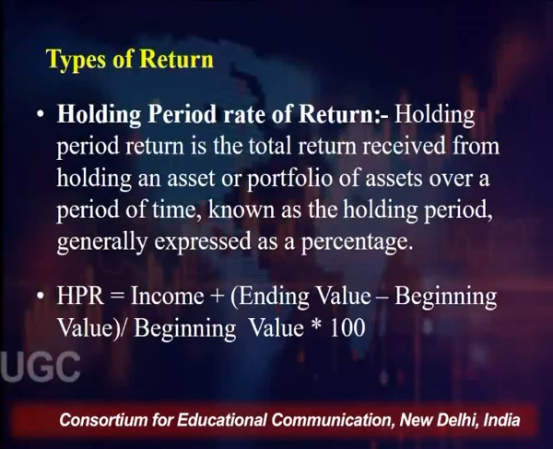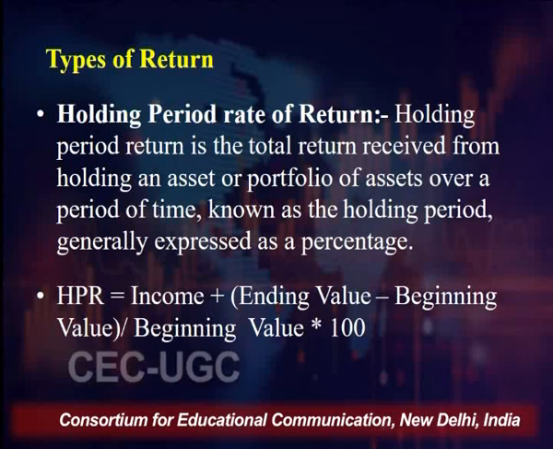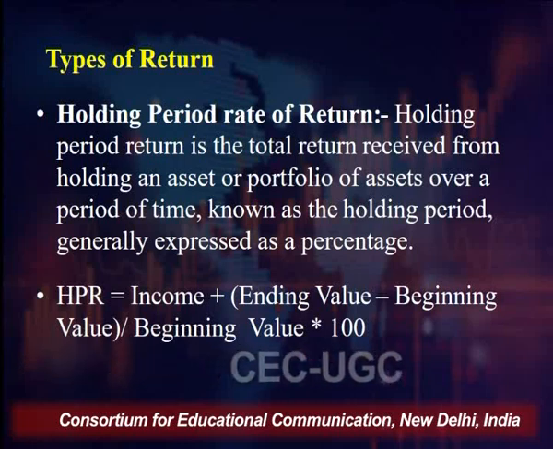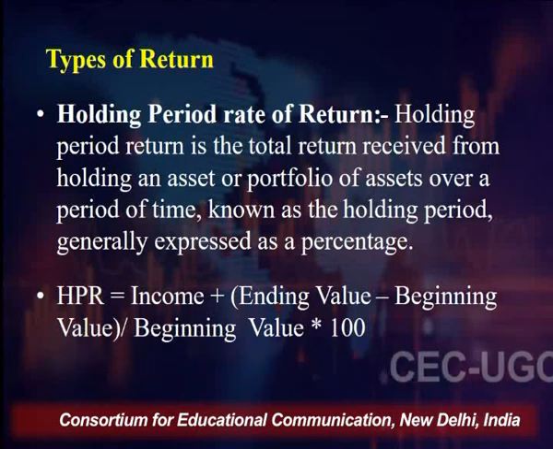Plus the disposal value, the ending value at the time at which I sell that asset, what is the value of that asset, minus the beginning value, divided by the beginning value, into 100. That is called your holding period return. So holding period return is basically the income plus the ending value minus the beginning value, if you talk in terms of absolute value. So that is your holding period return.